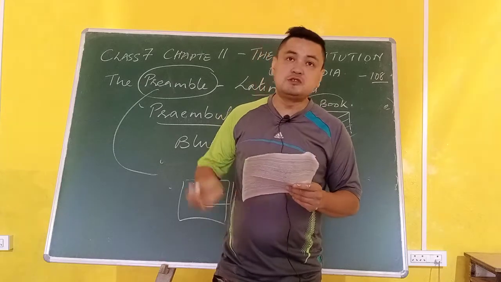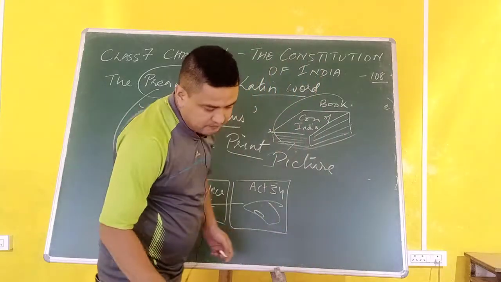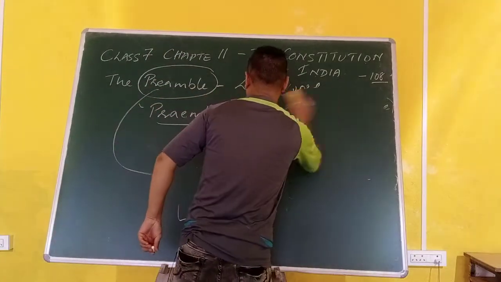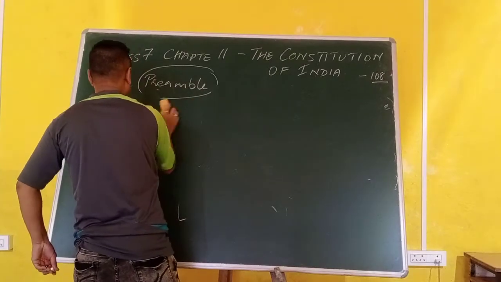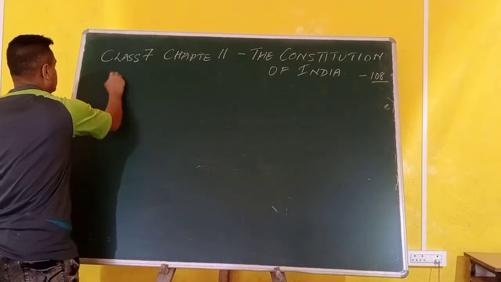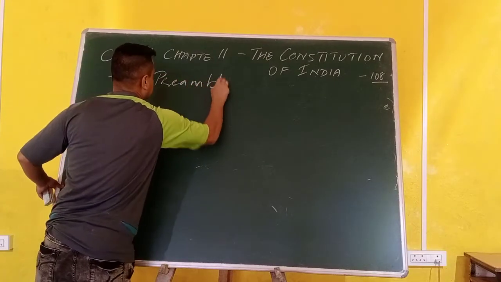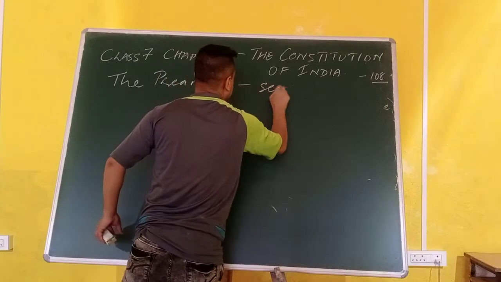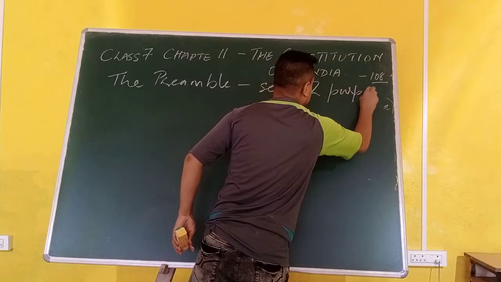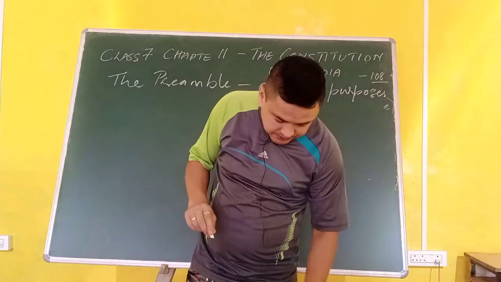The preamble to the Constitution of India serves two purposes. This is the page number that you are supposed to look at, that is 108.